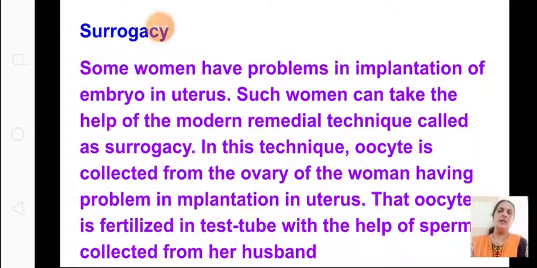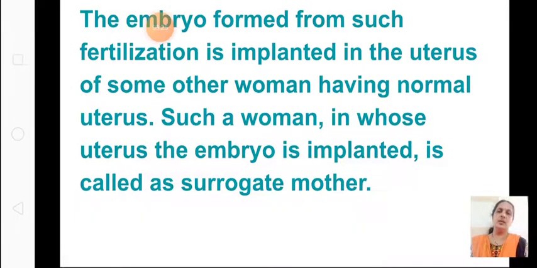So the oocyte is taken and it is fertilized in the test tube, that is the IVF method. The egg is taken, the sperm of the husband is taken, and it is fertilized in a test tube, and the embryo which is formed after such fertilization is implanted in the uterus of some other woman, not of the same mother. So the oocyte of the mother of the childless couple is taken, and the sperm of her husband is taken, and it is fertilized in the test tube, and the embryo which is formed is not implanted into her womb, it is implanted into another woman having a normal uterus.